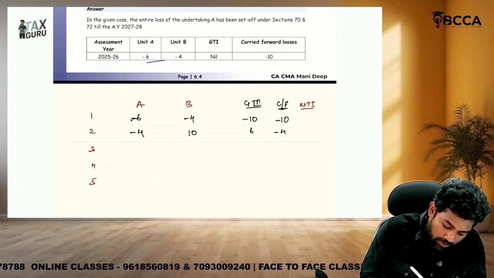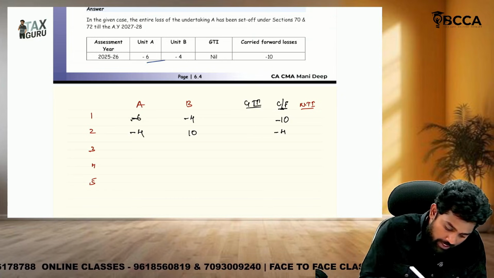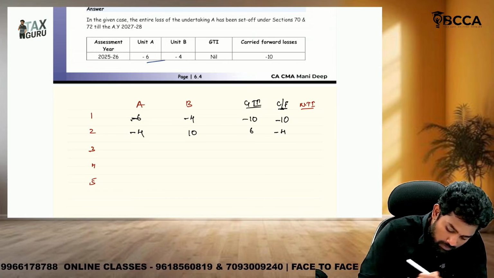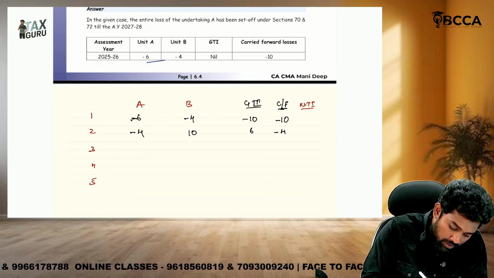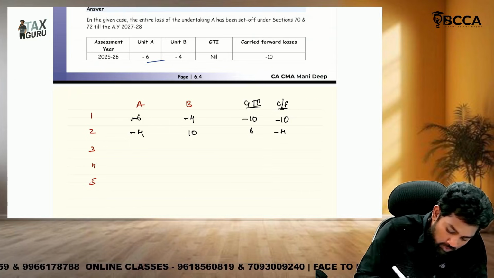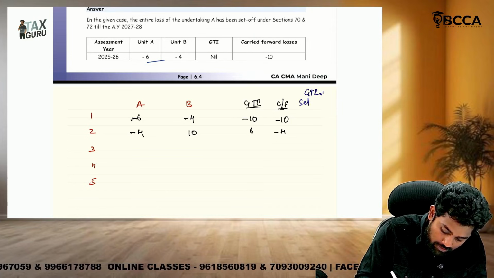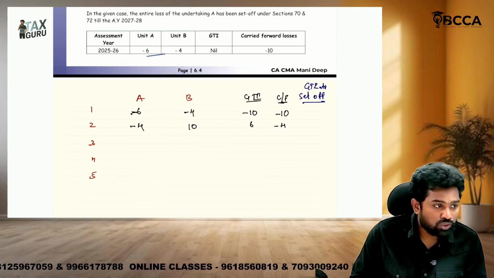Sir, gross total income is like nil. Why is it taken as nil? Sorry, sir. Okay, minus 10 carry forward. This is not net total income after set off. I am adding one more column for us to have clarity: gross total income after set off.